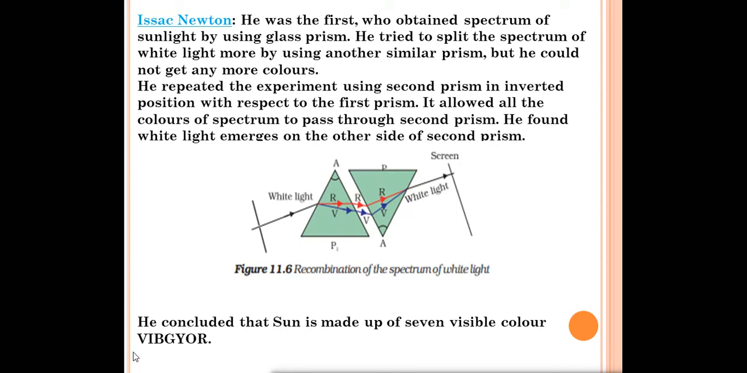And what are the colors which are present in the sunlight? Violet, indigo, blue, green, yellow, orange and red. So these are the colors which are present in the sunlight. What you have to remember about Sir Isaac Newton is that he was the first person who proved that sunlight is made up of seven colors. That is VIBGYOR. The seven colors you have to remember.